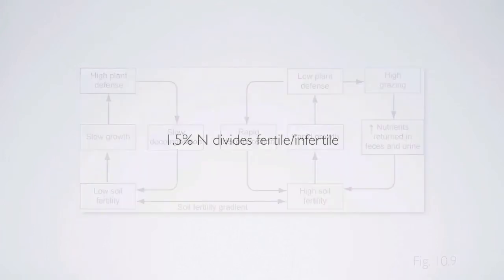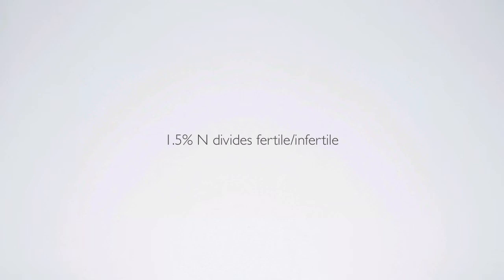Now, the dividing line between these two systems, for whether it's a low soil fertility or a high soil fertility system, the number that they give is about 1.5% nitrogen. And again, if you think about herbivores, often 1% nitrogen is a good cutoff for maintenance levels of nitrogen that they require, and 1.5% is above maintenance levels. And having plants that have 1.5 to 2% nitrogen is usually enough to keep it a fertile system where a large proportion of the plants can be consumed.